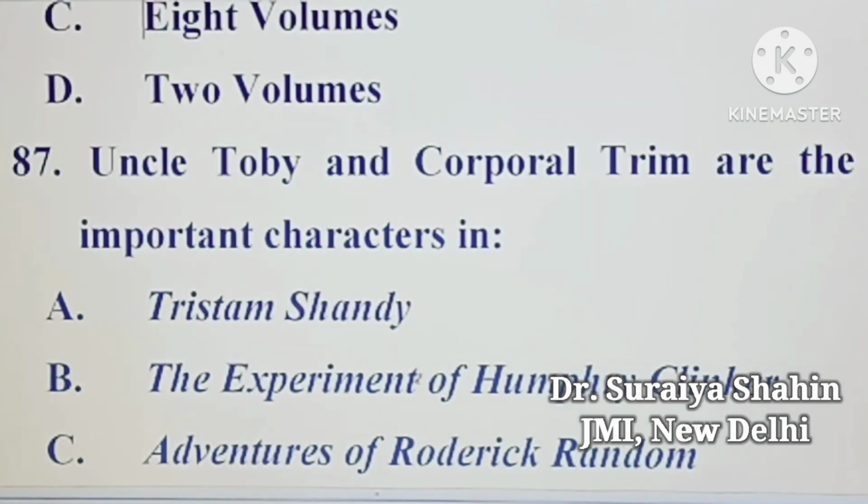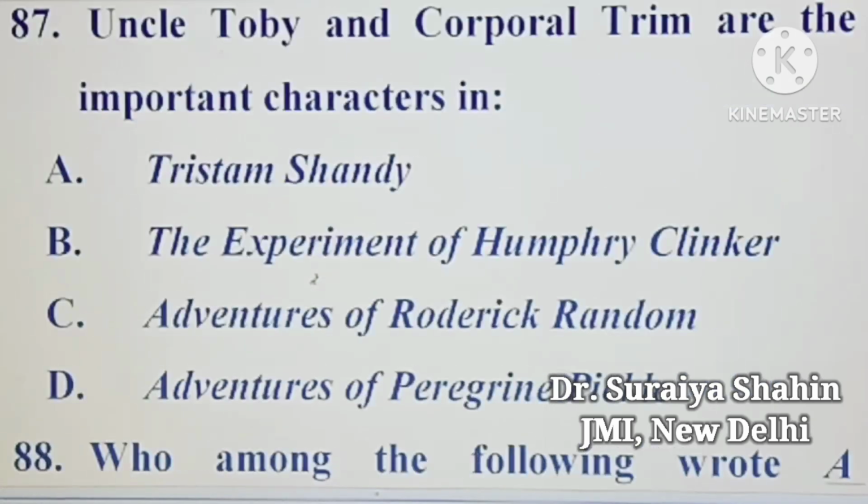Next question: Uncle Toby and Corporal Trim are the important characters in which work? First option is Tristram Shandy, second option is The Expedition of Humphry Clinker, third option is Adventures of Roderick Random, and fourth option is Adventures of Peregrine Pickle. The correct answer would be Tristram Shandy. Here we have characters like Uncle Toby and Corporal Trim. So the correct answer would be Tristram Shandy.